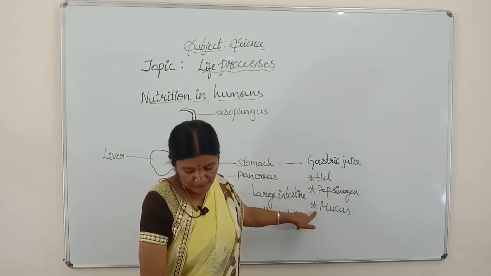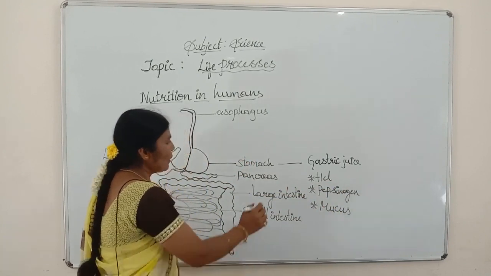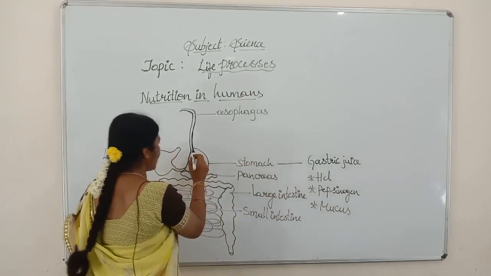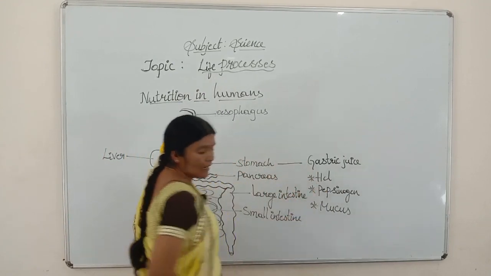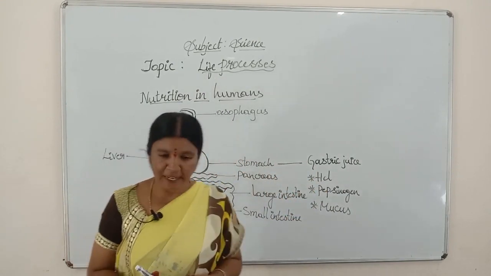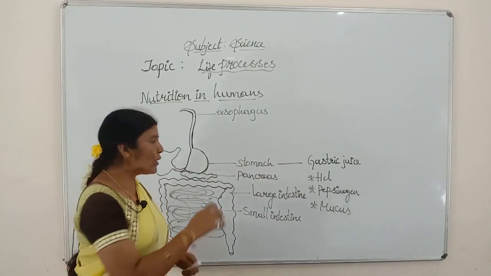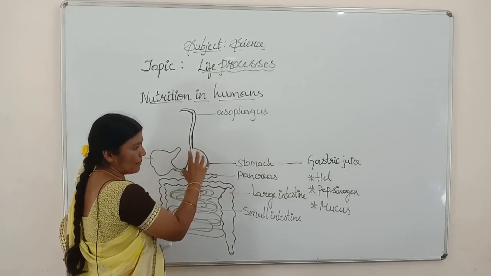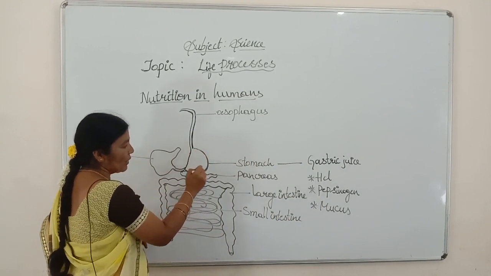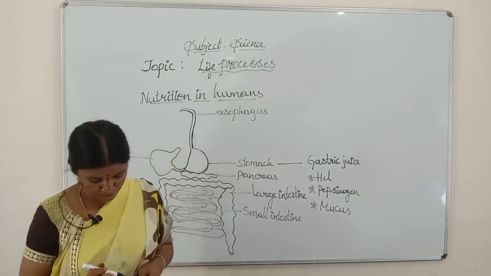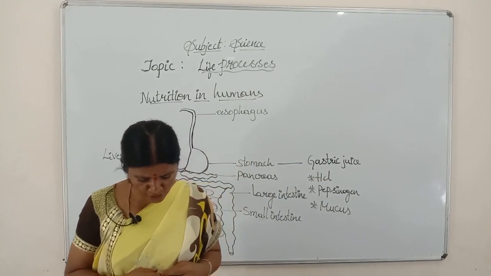Next, mucus. Mucus protects the walls of the stomach because the concentration of HCl is 1.8 pH. In order to give protection to the stomach, mucus secretion by the mucus glands is very important, protecting the walls of the stomach.